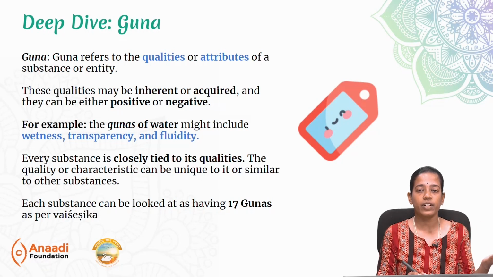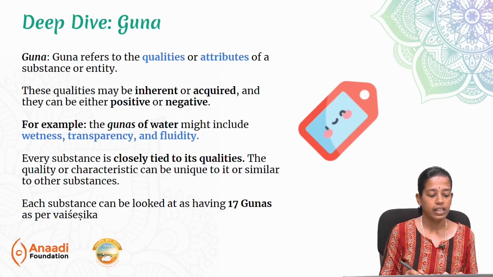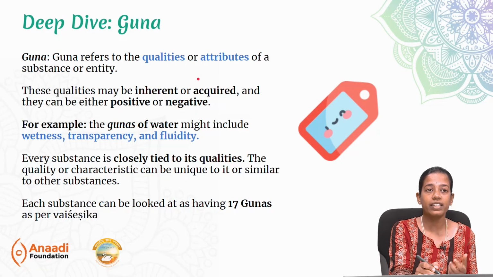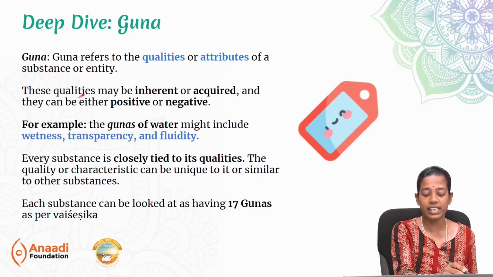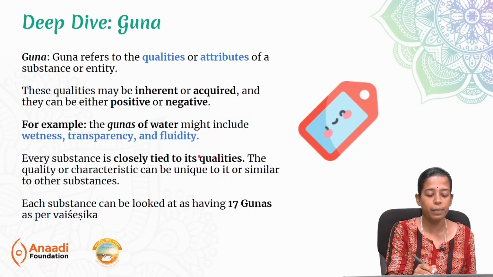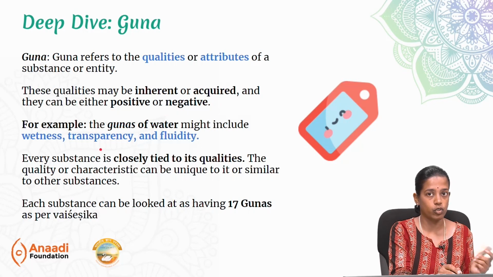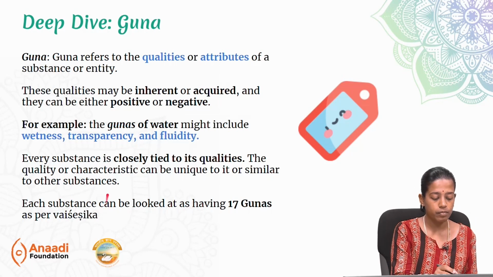So, after we have seen dravya, the second key concept that we saw is that of guna. Guna refers to the qualities or attributes of a padartha, of a dravya. These qualities may be inherent or acquired. They can even be positive or negative qualities. For example, the guna of water we just saw, that it will be transparent, it will be fluid, it will be wet. All of these are gunas of water.